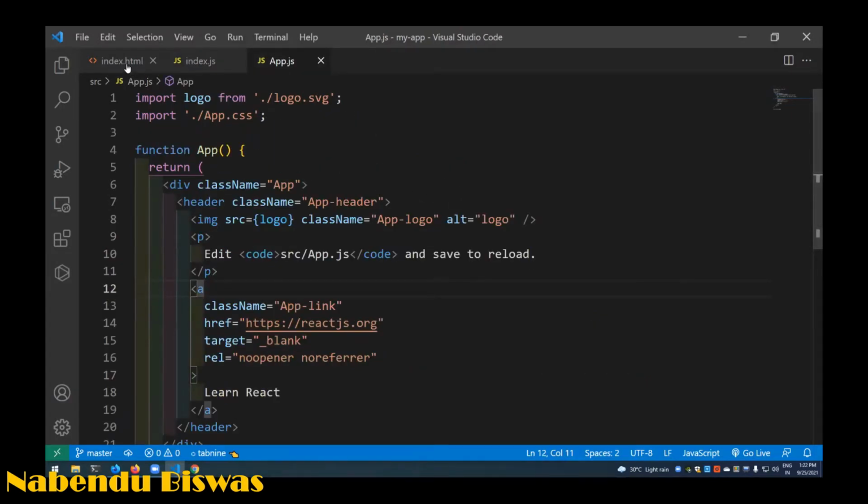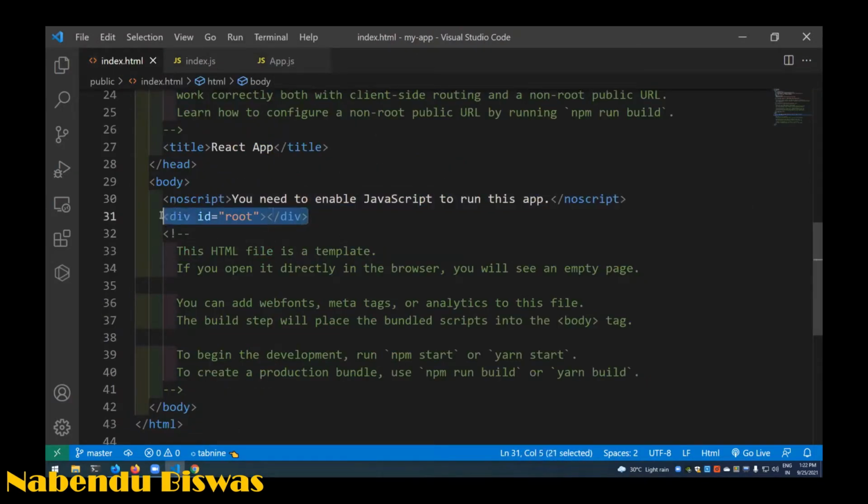You don't need to know much, see this id root. I hope all of you know JavaScript, because otherwise React won't make much sense. I won't be teaching JavaScript in this training. JavaScript you should have known.